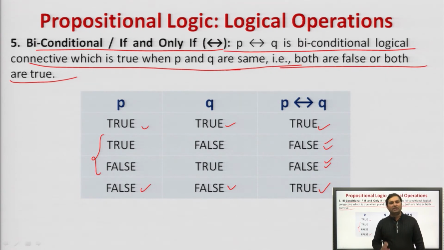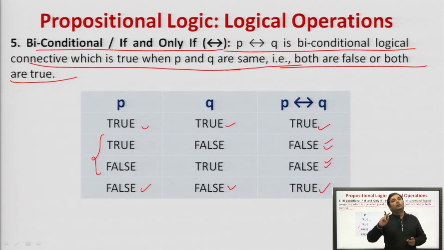So, as of now, I have discussed the 5 logical connectives. First is negation. Whatever the statement given to us, the opposite of that. If P is true, then negation of P is false. If P is false, then the negation of P is true. Next, conjunction. That is P and Q. If P is true and Q is true, then P and Q is true. All other statements are false. Next, disjunction. P or Q. If P and Q both are false, then P or Q is false, otherwise true.